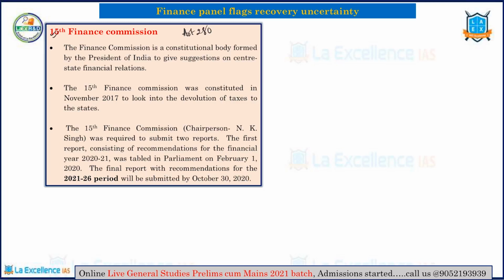Like for example, the center has money, the center receives tax revenue and non-tax revenue. How much of this tax revenue should be given to the states for their own development is what is decided by the Finance Commission. So this particular devolution of funds is done by the Finance Commission. The devolution of taxes, as pointed out here, if you look at this particular small box of information. So the recent 15th Finance Commission has the chairperson as N.K. Singh. So they have given two reports, and the most recent report is basically telling you that we are going through a lot of trouble.